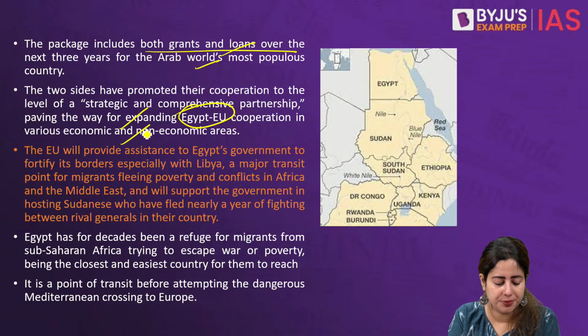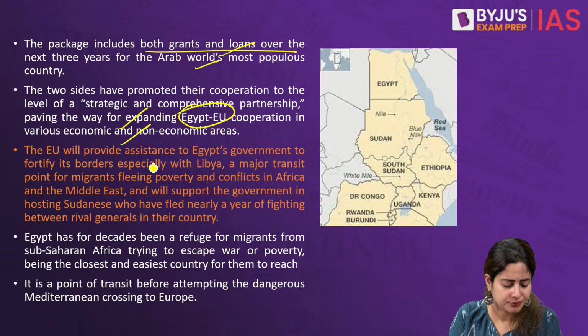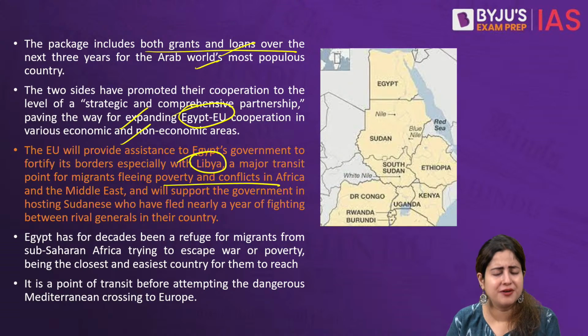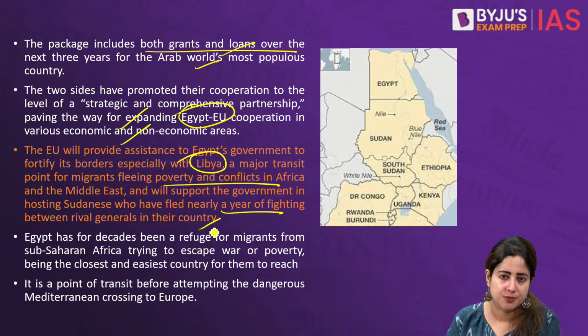So the Egypt-EU cooperation will now be economic as well as non-economic, such as we spoke about immigration, migration, and the refugee crisis. So the EU will provide massive money to Egypt to fence its borders, fortify it from Libya. Why? Because it becomes a major exchange point for most of the migrants from very, very high poverty-hit countries. Now here we talk about Sudan as well, apart from others which we just discussed, who flee and enter Egypt. Some of them stay back, but most of them, after getting discouraged by the conditions within Egypt, the ongoing poverty, then think of migrating into Europe.